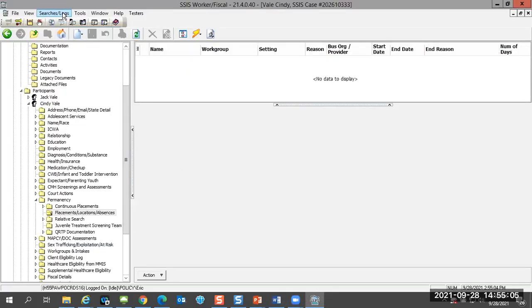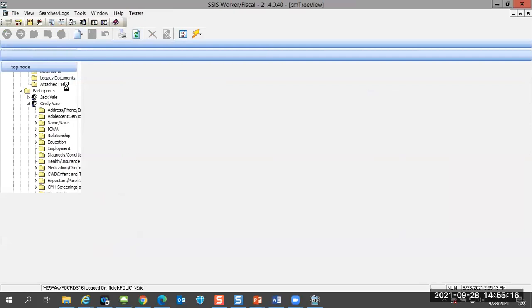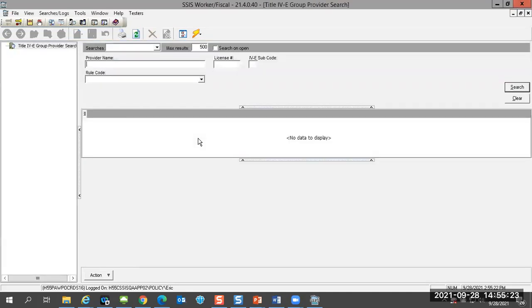Under your searches and logs menu option up here in your Windows menu toolbar, you would navigate down to the Title IV-E group provider search. And there's been a new column that's been added.